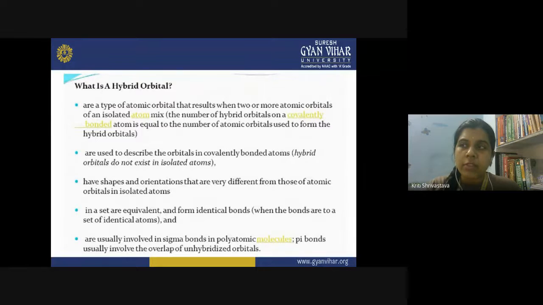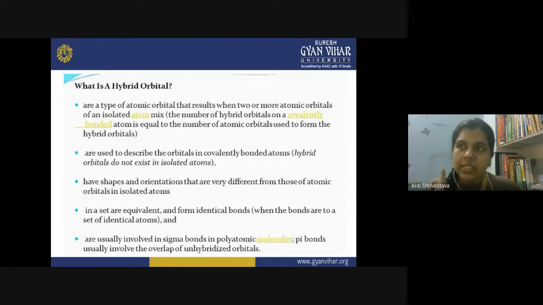The new orbital is neither s nor p, because it has lost its original character. Now it does not have any character of s or p; rather, it has a mixed character. So these hybrid orbitals are named after the atomic orbitals which have combined together.